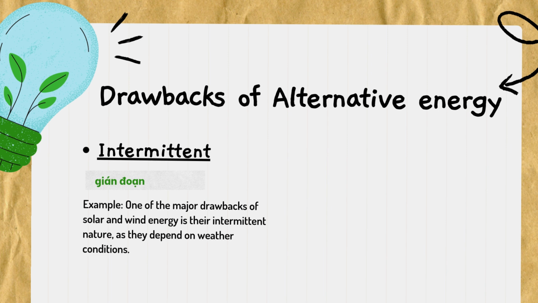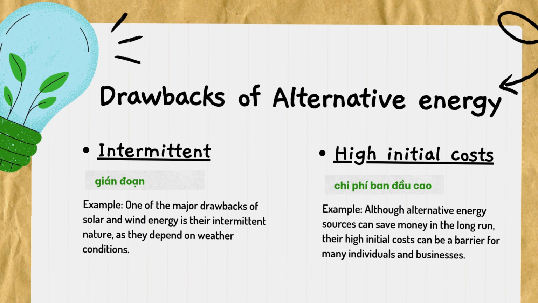Intermittent. Example: one of the major drawbacks of solar and wind energy is their intermittent nature, as they depend on weather conditions. High initial costs. Example: although alternative energy sources can save money in the long run, their high initial costs can be a barrier for many individuals and businesses.